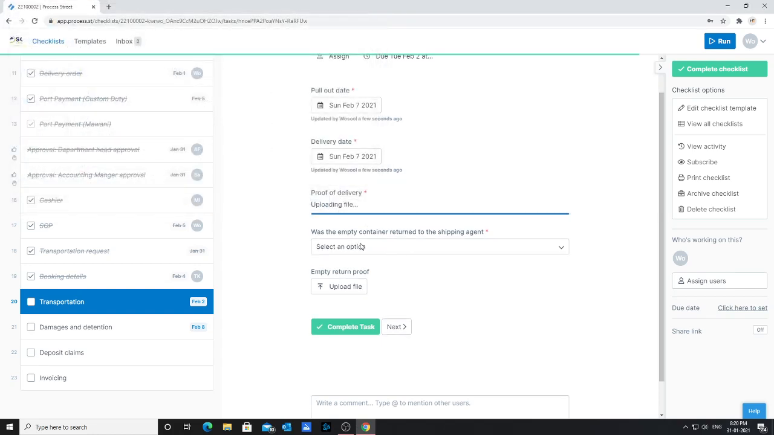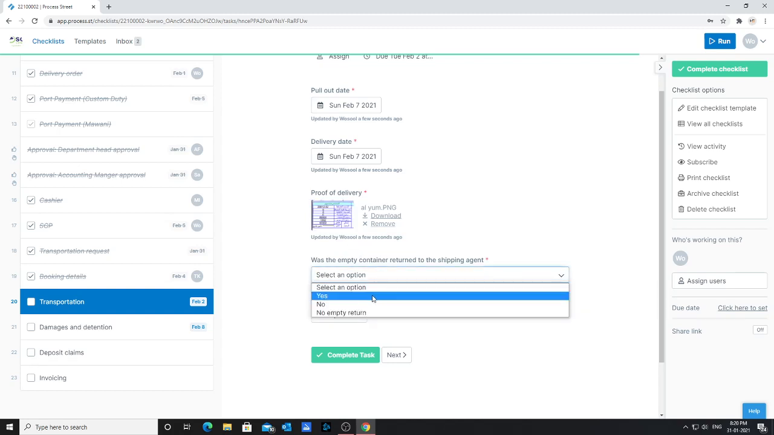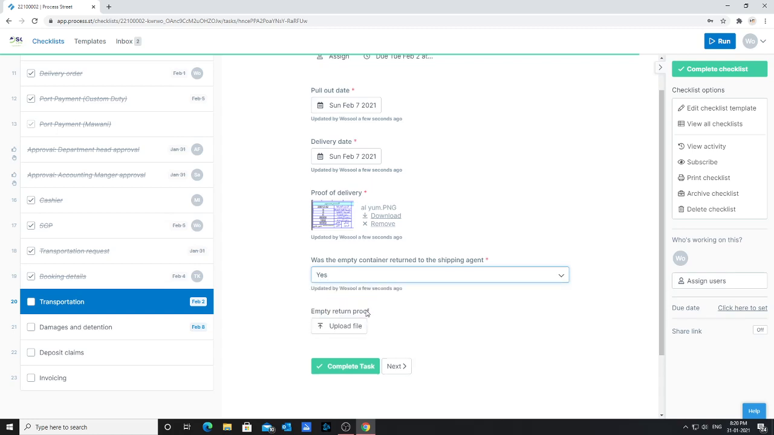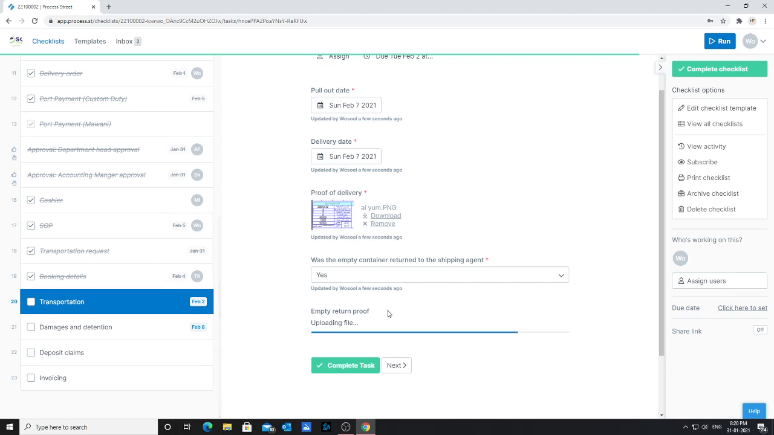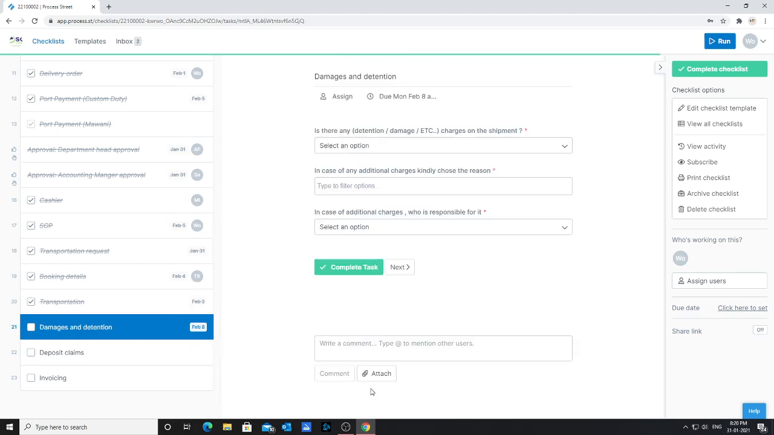Was the empty container returned to the agent? Yes, no, or no empty return. This one is a container, so there is an empty return to the agent, so we'll choose yes. Then we will upload the ERI, or the empty return proof for the shipment. For example, you will upload the empty return proof. Then you will say complete task.